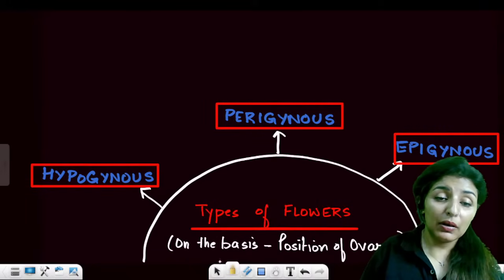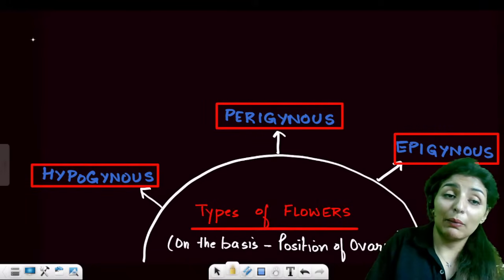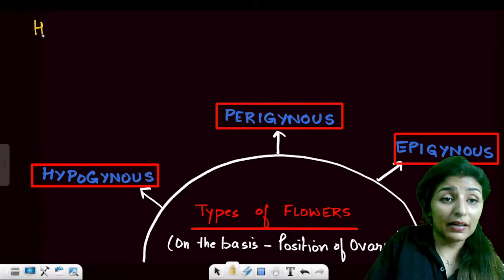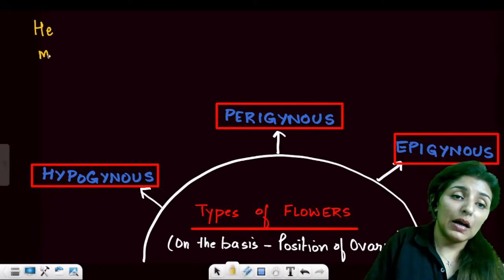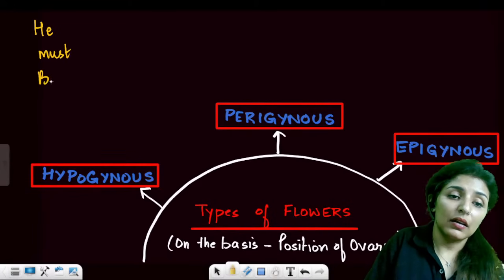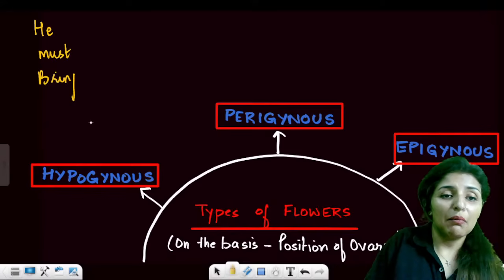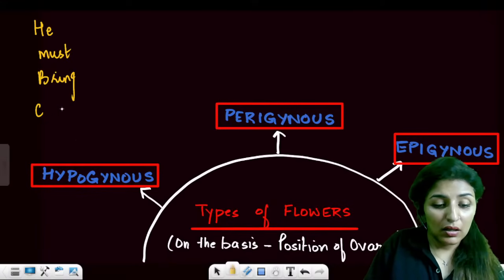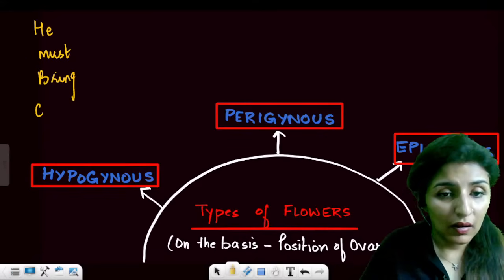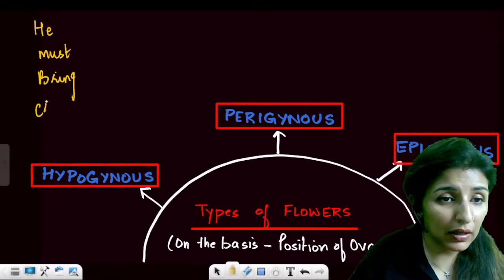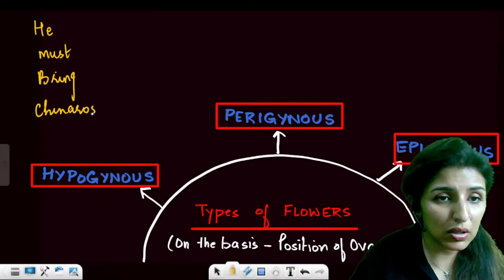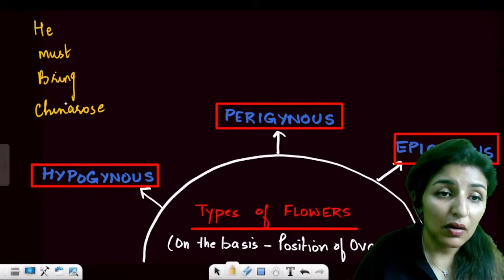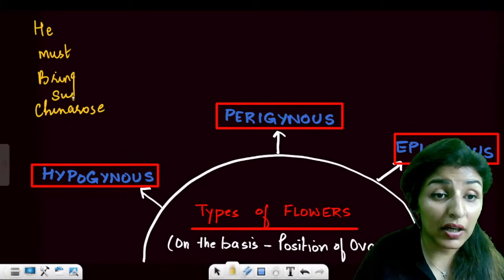Now, time to remember the examples. See, how do we remember the examples? My trick is: he must bring superior China rose.